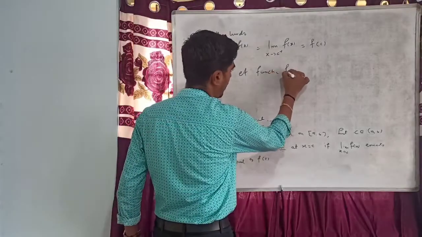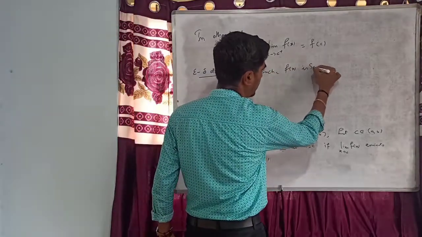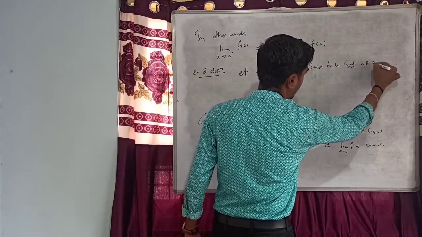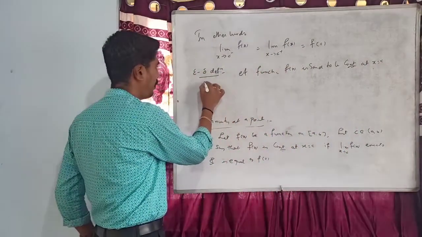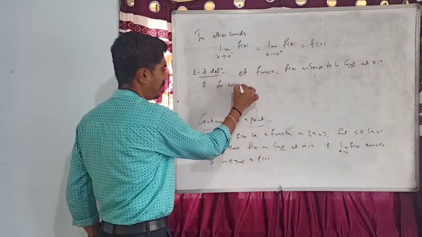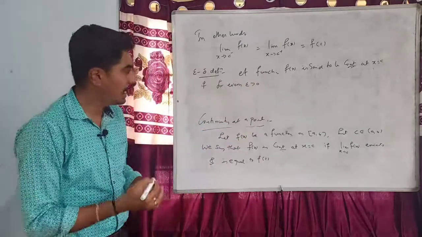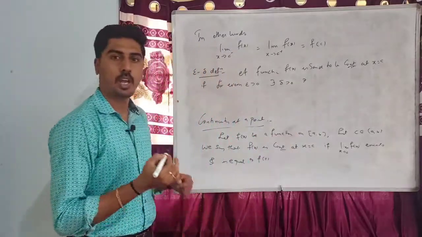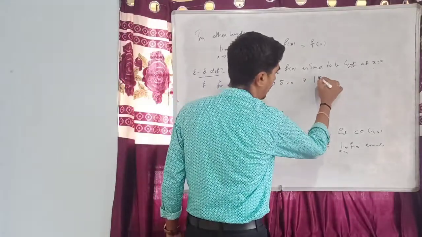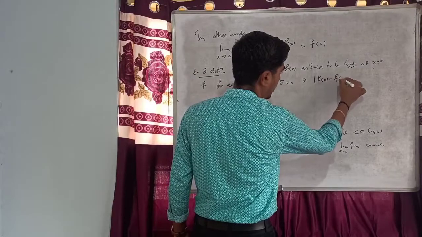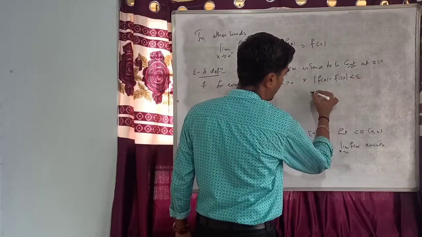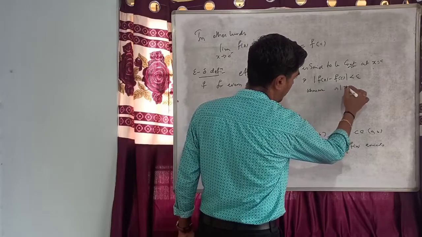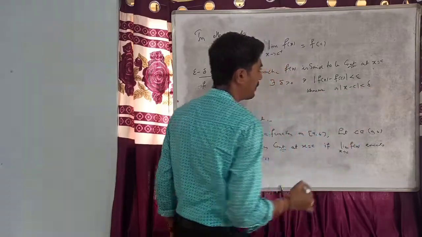A function f of x is said to be continuous at x equal to c if for every epsilon positive there exists delta positive such that mod of f of x minus f of c less than epsilon whenever mod of x minus c less than delta.